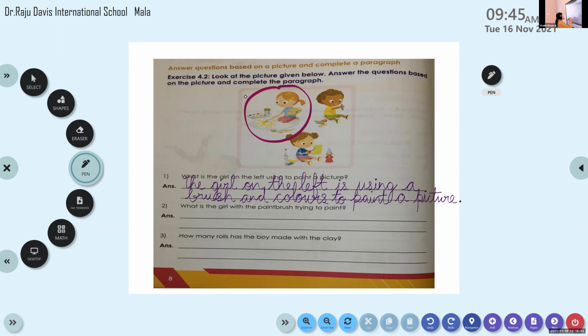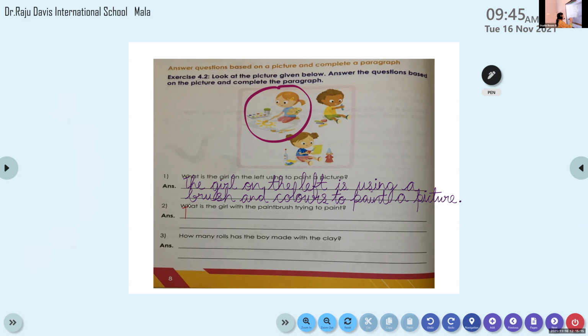About whom are we asking here? About the girl with the paintbrush. So we will start our answer using those words. The girl with the paintbrush, what is she doing?